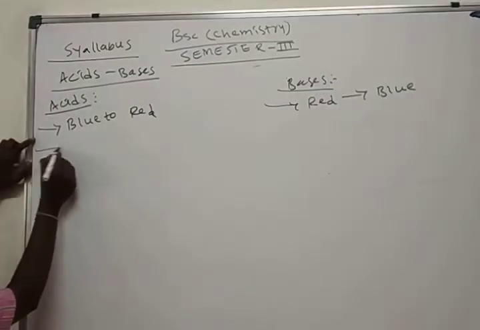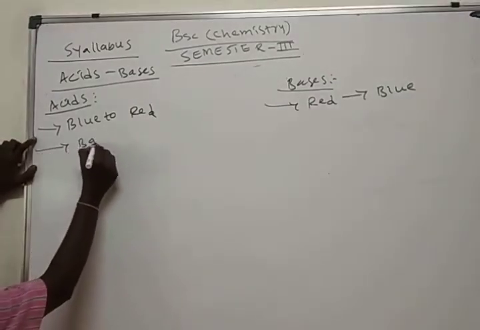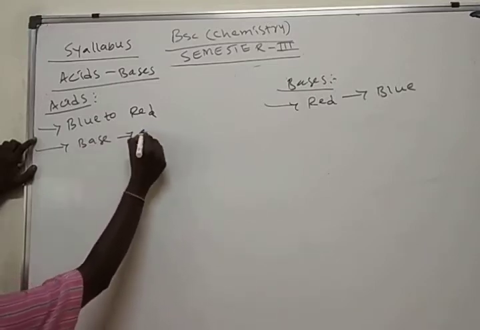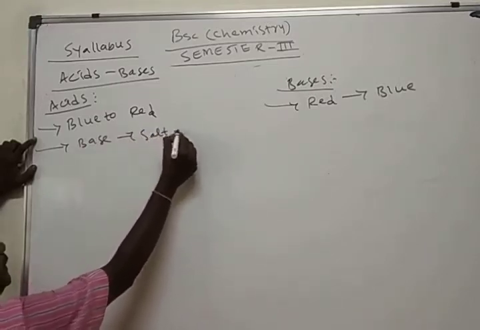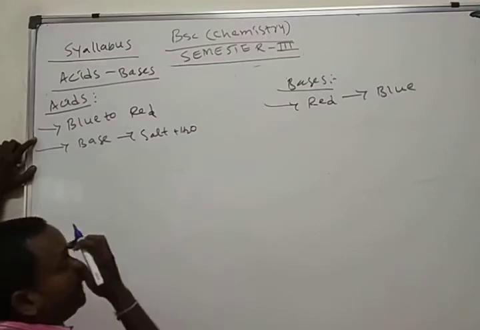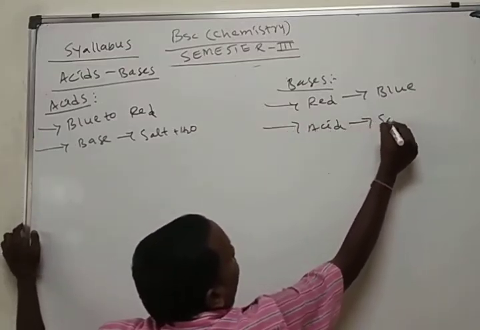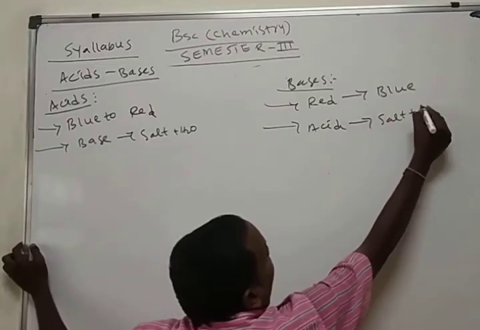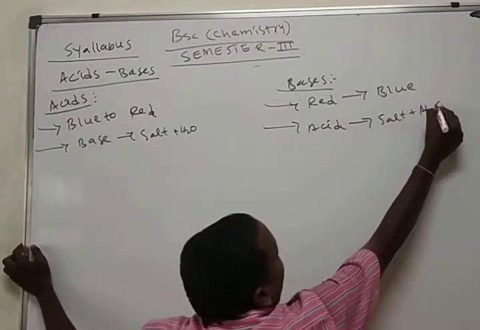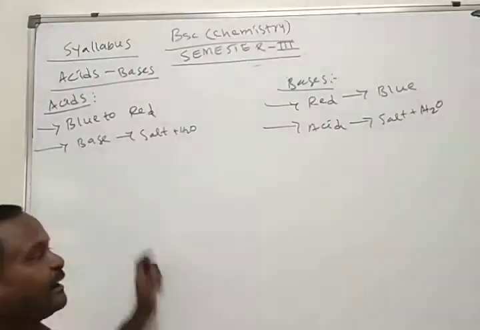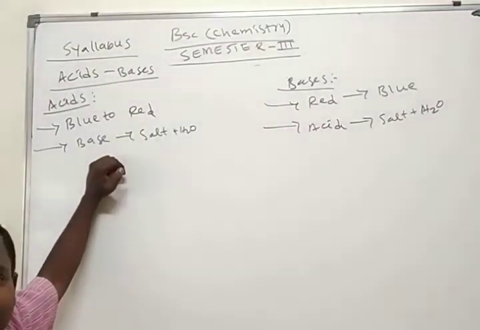Acids react with bases to form salt and water. Bases react with acid to form salt and water. These are simply considered as an acid-base reaction.